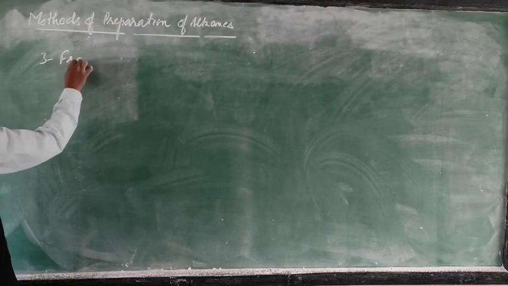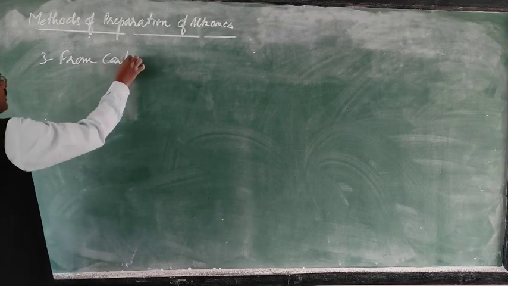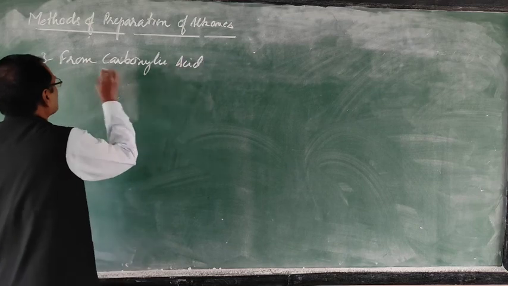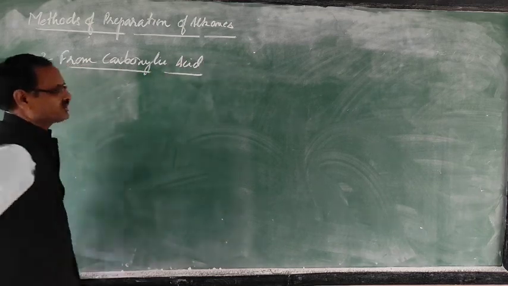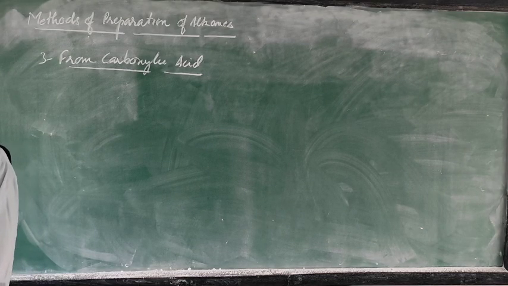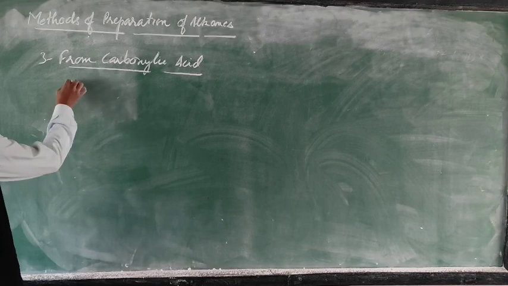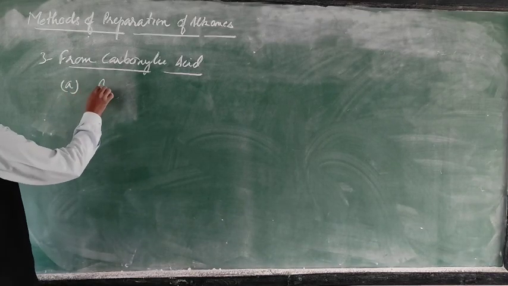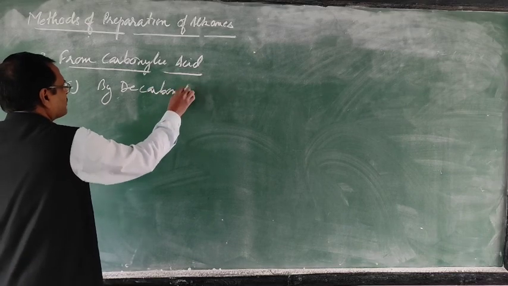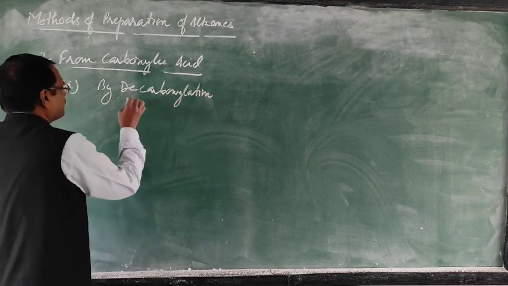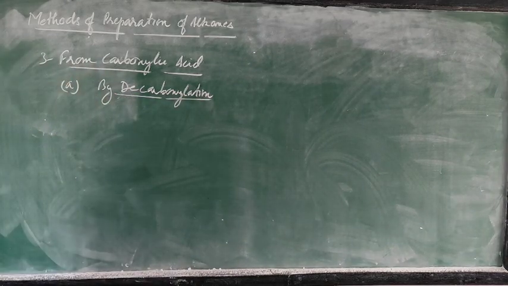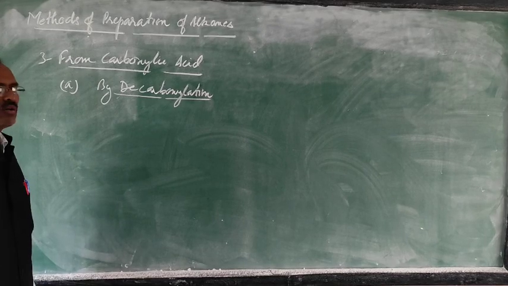So from carboxylic acid, the first method is decarboxylation. What is decarboxylation? Removal of the carboxylic group in the form of carbon dioxide. Removal of the carboxylic group is called decarboxylation.